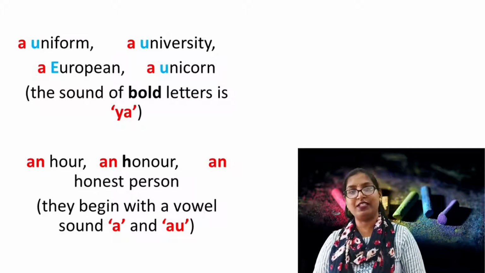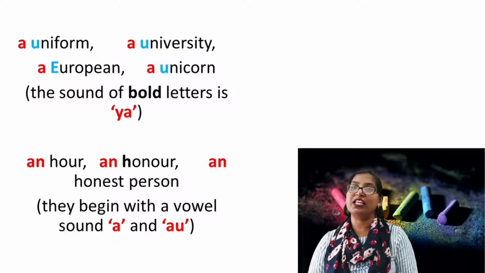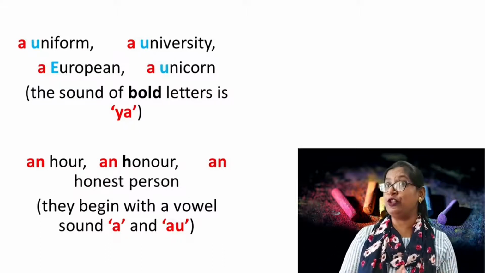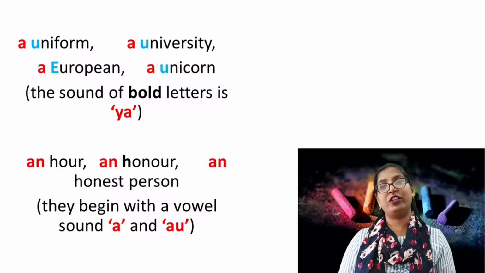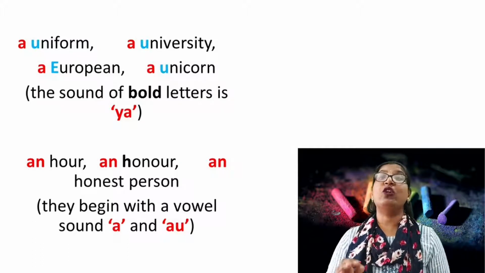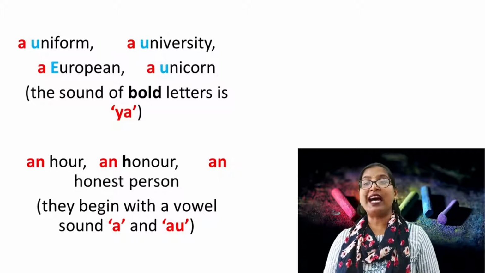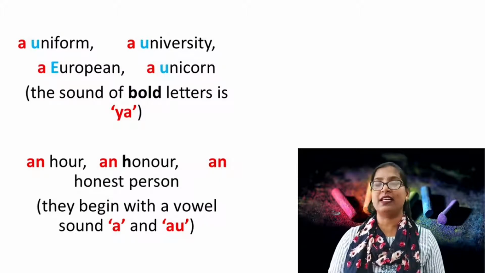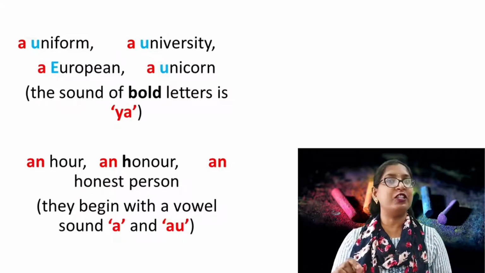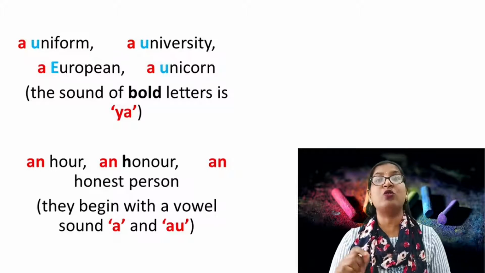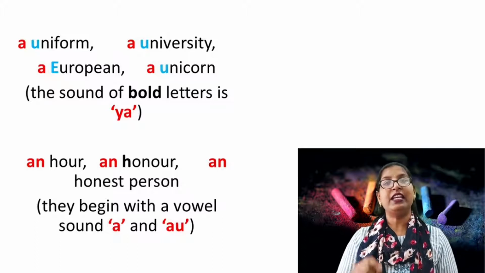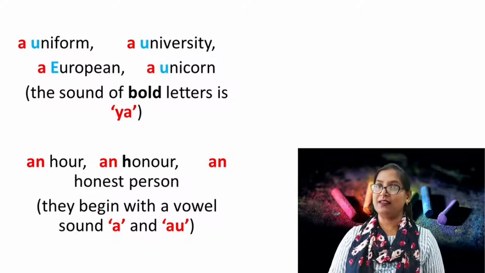Now in these examples, you can see all these words begin with vowels, U or E. But we have used the article a before them. Why? Because they begin with a consonant sound. The sound of the first letter is the ya sound. Uniform, ya sound. The first sound is the ya sound, and that is a consonant sound. That is why we have used the article a before it, not an.